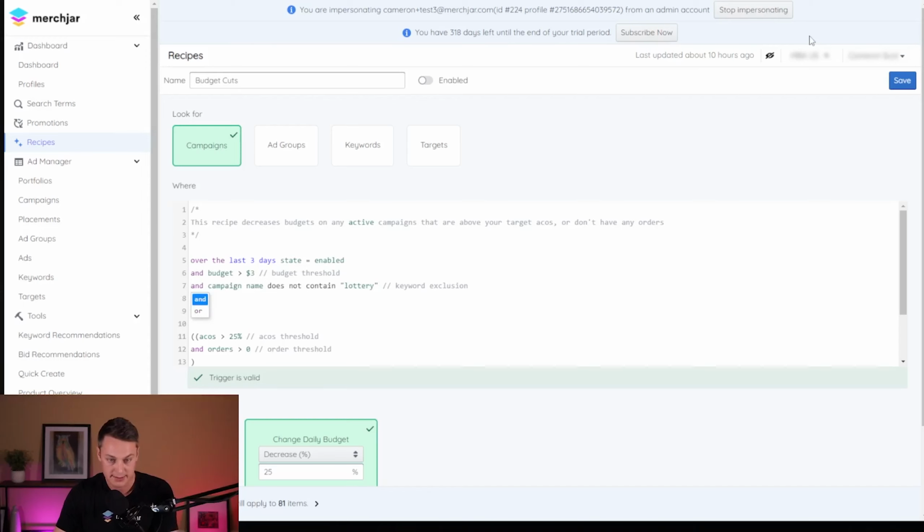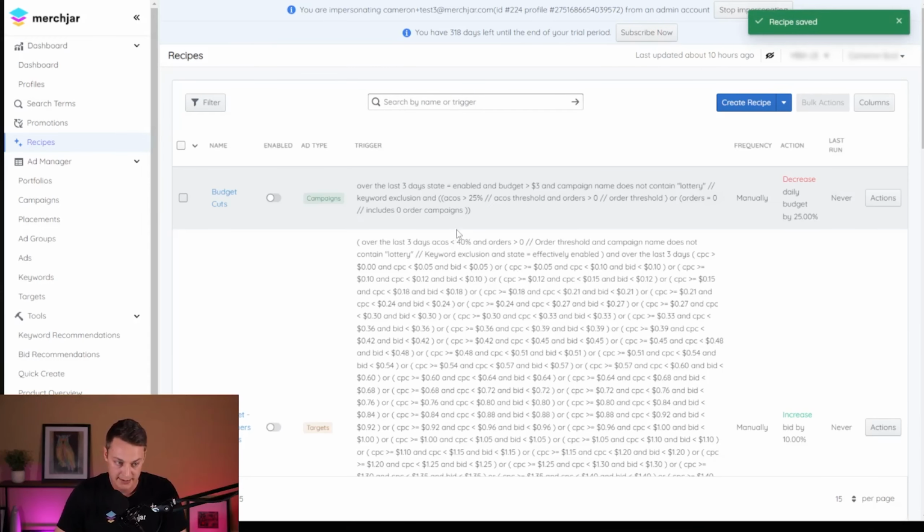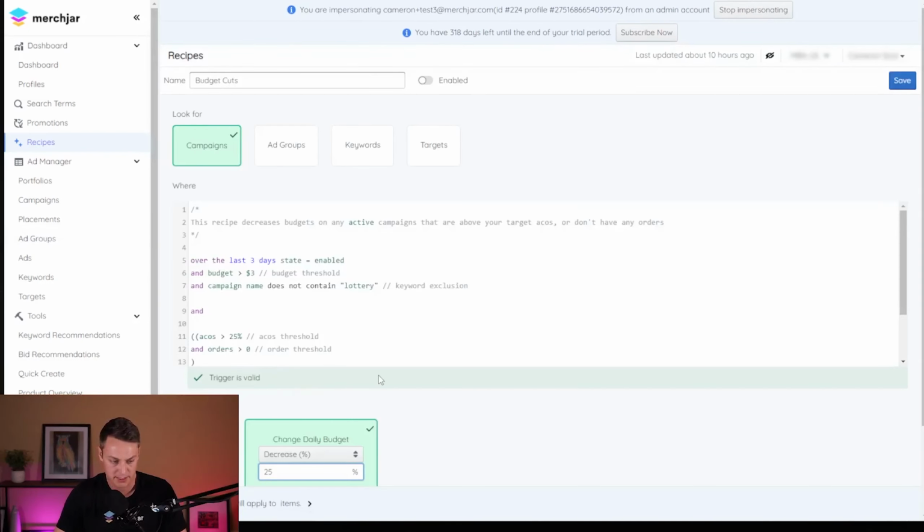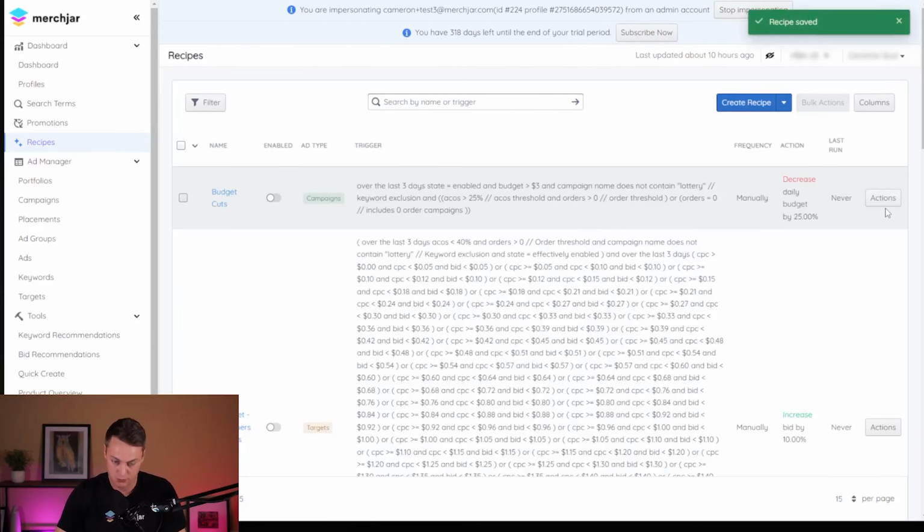anymore. And that's it. So I'm going to save this, keep it as is, and then to run it, all you do is go to actions, run now. Again, I've already ran that one. I don't want to cut my budgets anymore. It's set to 25% by default. Going back to our recipe, you can change that too if you want to do it. Or the other option is you can just run this more than once.